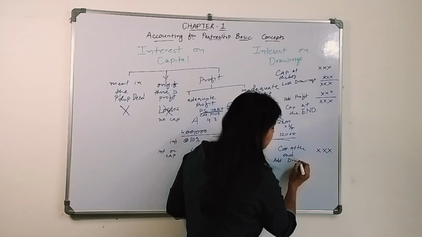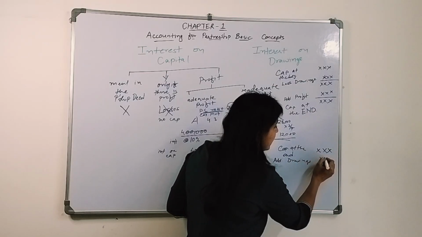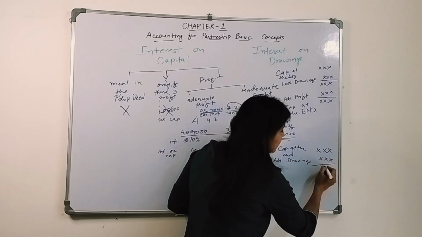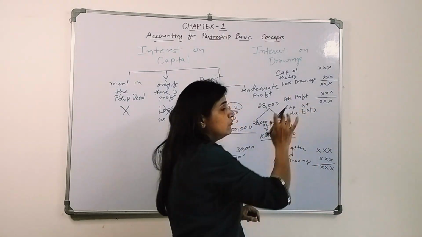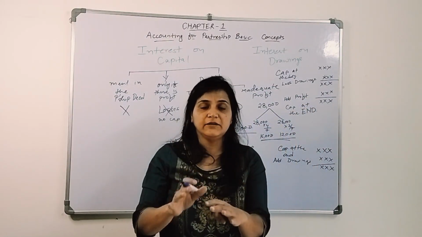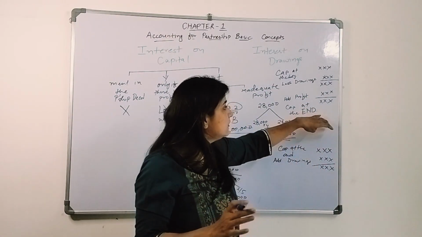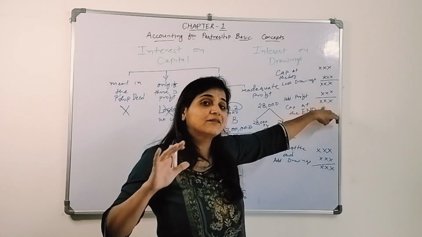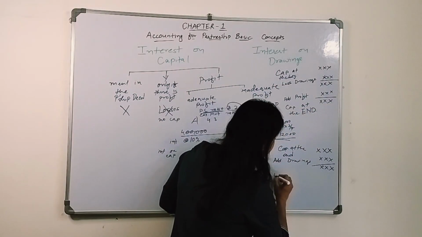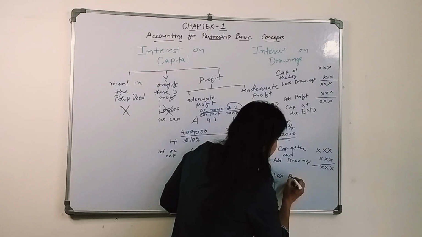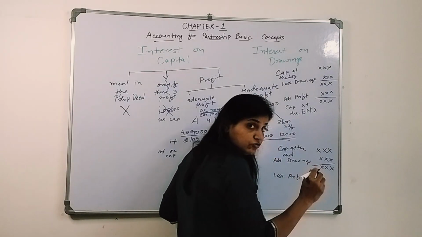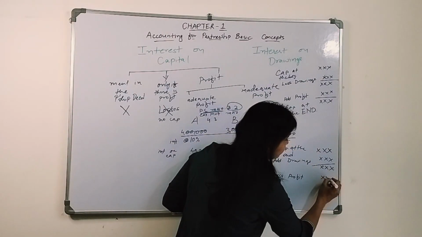Then, when there is a profit, normally you add the profit, so this amount is inclusive of profit, you need to exclude it, so you will deduct the profit. Or if there is a loss, you need to add the loss.